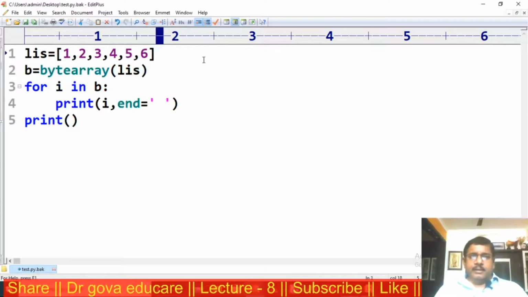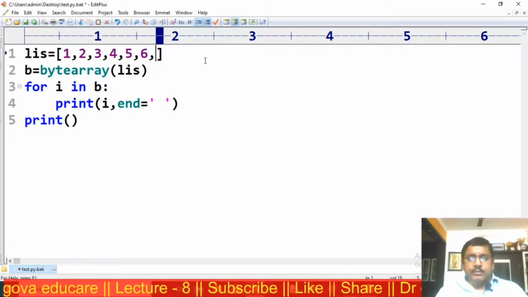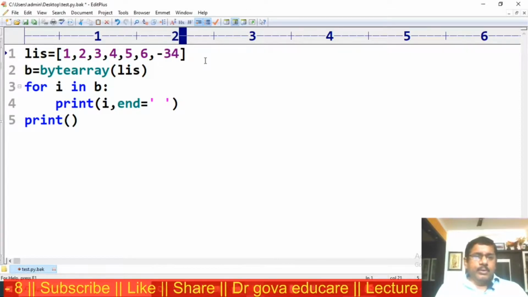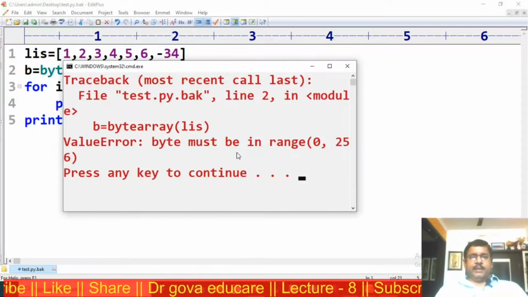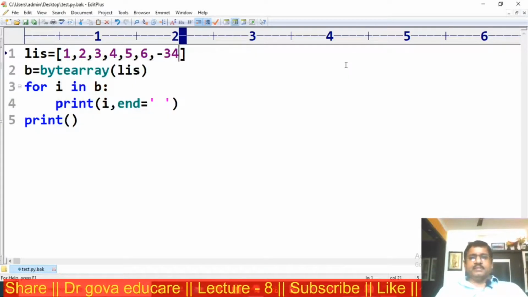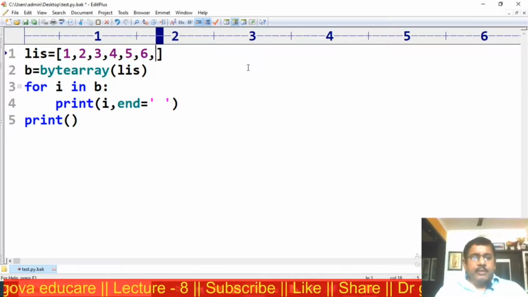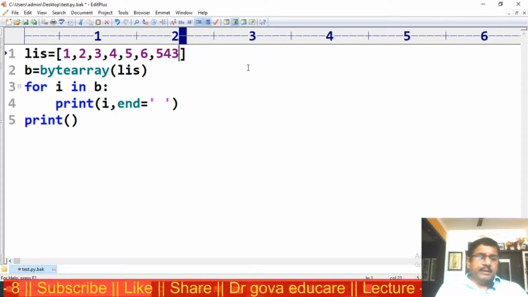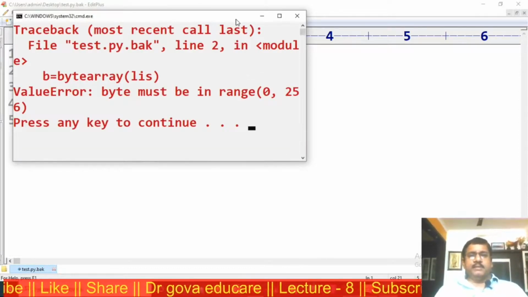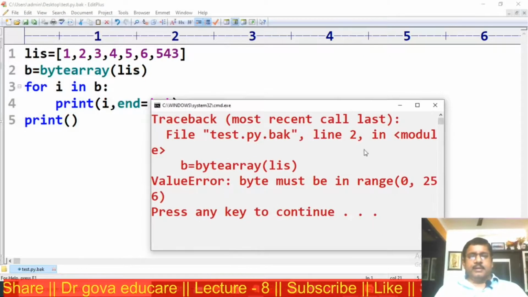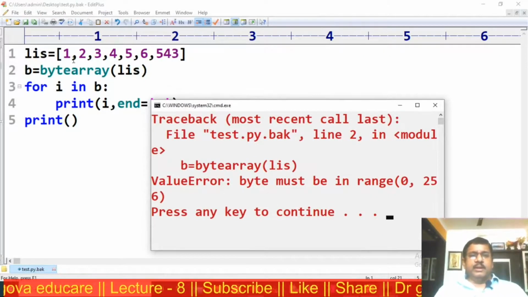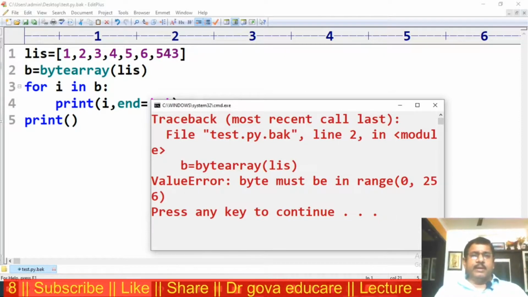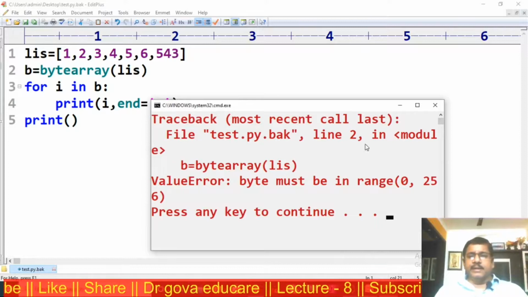Suppose I am providing a negative value, -54, and trying to access the values. We get an error: bytes must be in the range 0 to 256. Now here there might be values like 456 or 543. The output is an error. The bytearray allows only 0 to 255. Here I am providing 543, and you get an error.